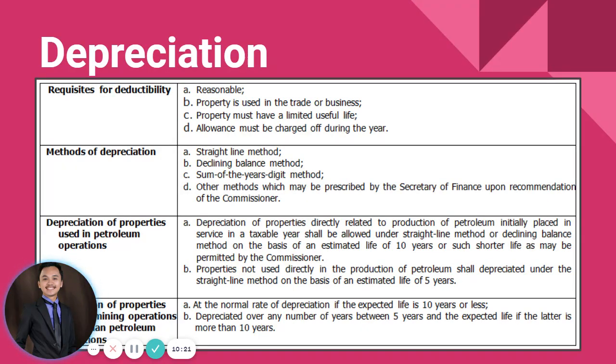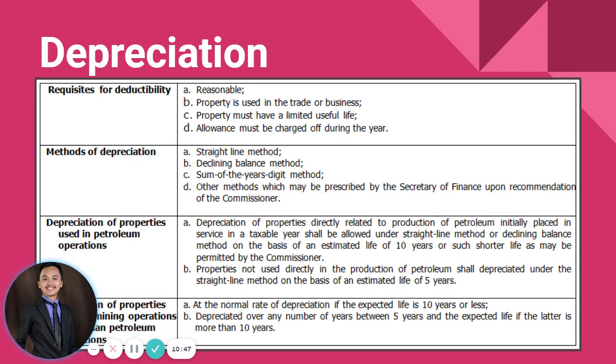Yes, it is very vocal on the type of depreciation method. So it will be depreciated using straight line and declining balance, using an estimated useful life of 10 years or shorter. Also, properties not used directly in the production of petroleum can be depreciated under straight line method on the basis of an estimated useful life of 5 years.